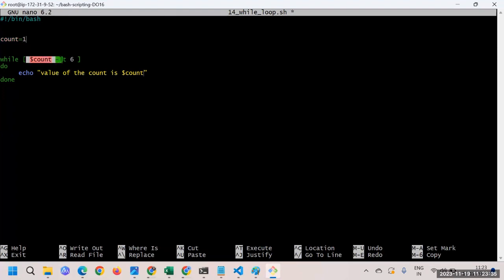Here the output we are getting is true. So 1 is less than 6, answer is true. So the output we are getting is true. And then the value of the count will get printed as 1. Again 1, again 1, again 1, and this keeps going. Why? Because we are not incrementing this.